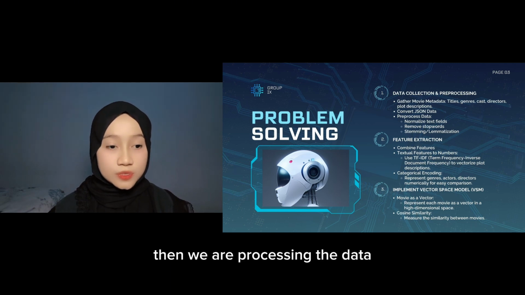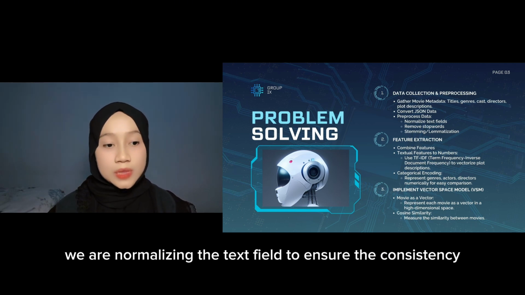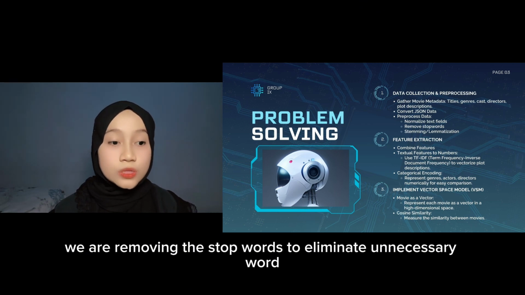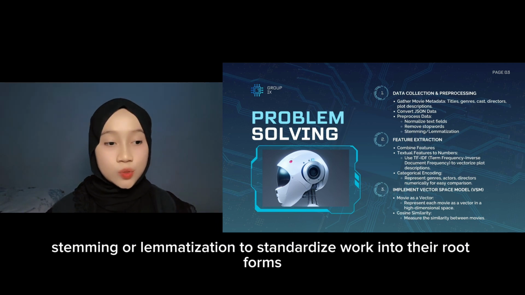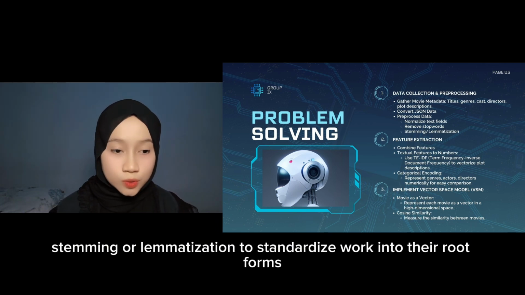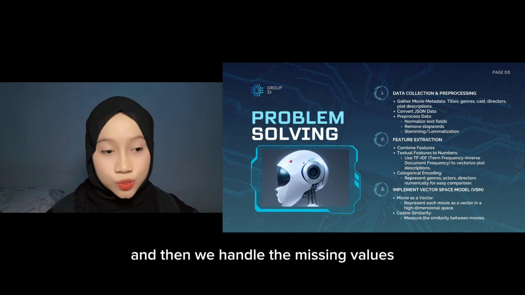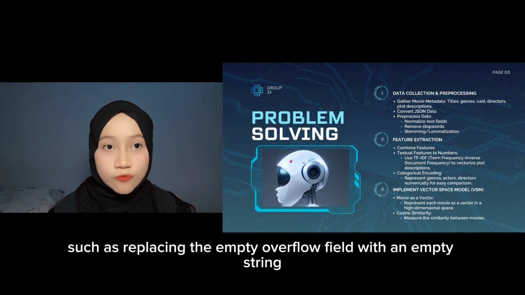Then we preprocess the data. We normalize the text fields to ensure consistency. We remove stop words to eliminate unnecessary words, apply stemming or lemmatization to standardize words into their root forms, and then we handle missing values such as replacing the empty overview field with an empty string.